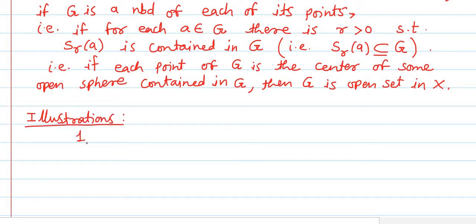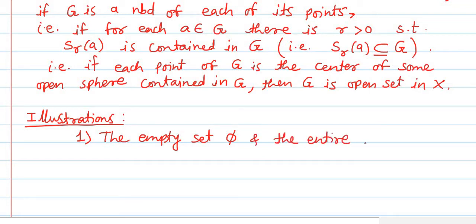First one, the empty set. The empty set we denote by the letter phi. The empty set phi and the entire space X with any metric, whatever metric we consider, are open sets.